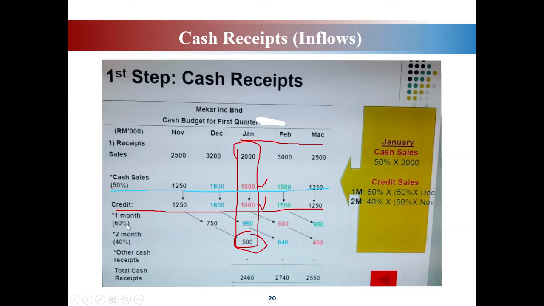So 60% from total credit payment, 40% from total credit payment, same with 60% from total credit payment here for December, 40% from the total credit payment. So this one will be 100% again for credit sales.